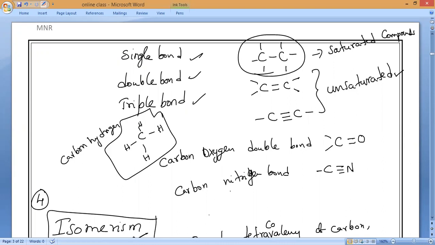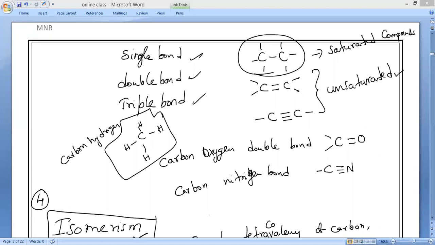Tomorrow's class we will study the occurrence of carbon as well as allotropes of carbon. After that, we'll go directly to the compounds of carbon, that is, saturated and unsaturated carbon compounds. We'll study one by one all the products of carbon, what compounds it will form, and everything we'll discuss. Okay. So till here, please, all of you, the versatile nature is very, very important. Many times they will ask you for 2 marks. So I'll revise that once again.